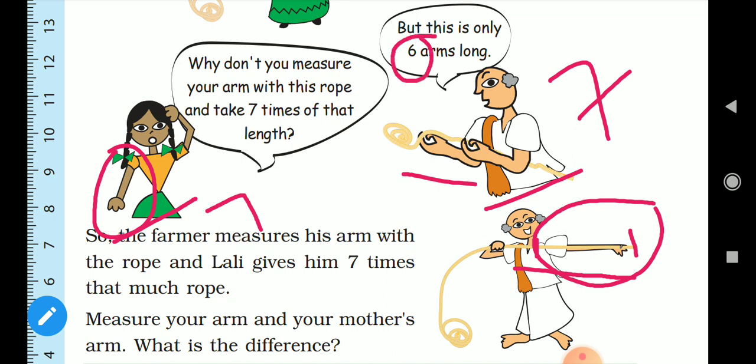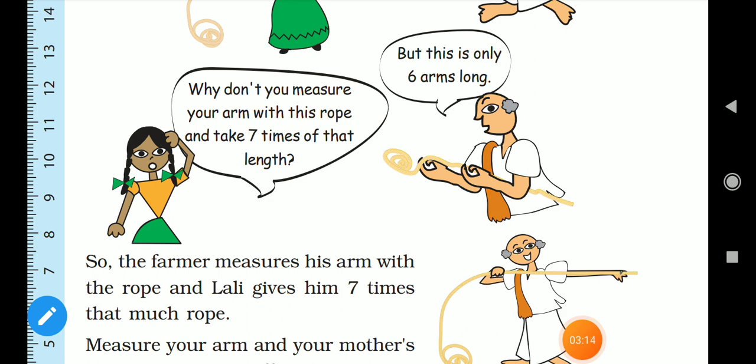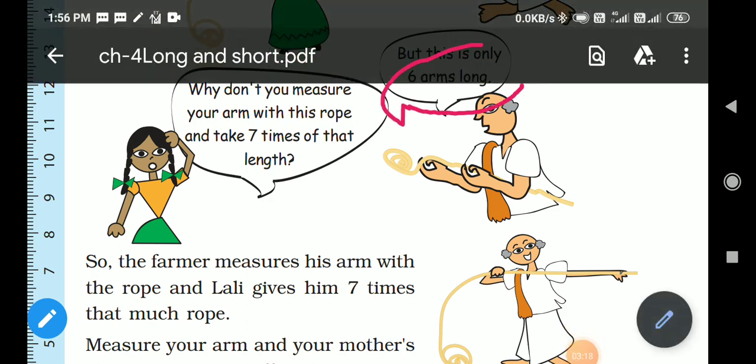Did you understand why it is coming 6 only? Because the farmer's arm length is bigger than the girl's arm length. That's why it gives only 6 times. Okay. So the farmer told it is only 6 arms length.